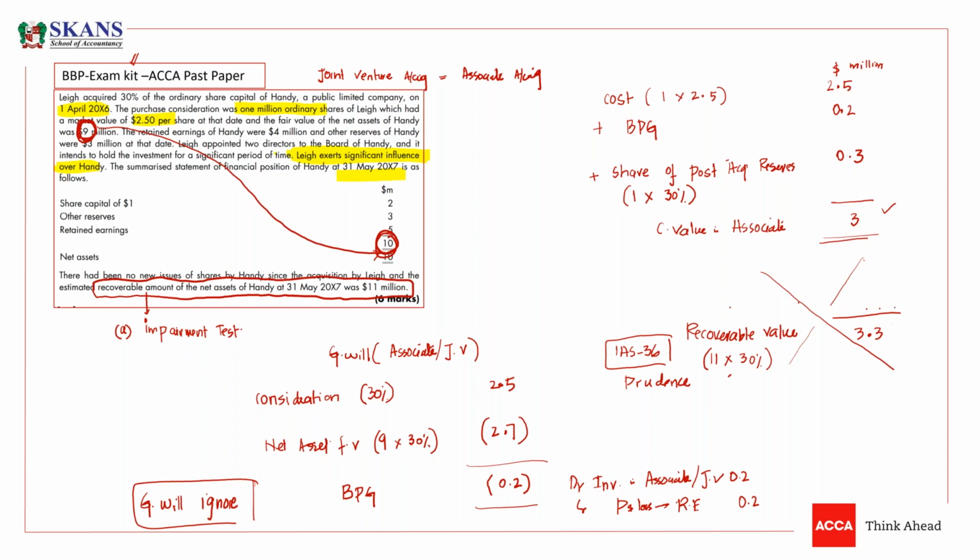So this is how you are going to do investment in associates. This was a good question on associates. The same question could be asked for a joint venture, where we would have a bargain purchase gain. You need to calculate bargain purchase gain or goodwill in an associate as well.